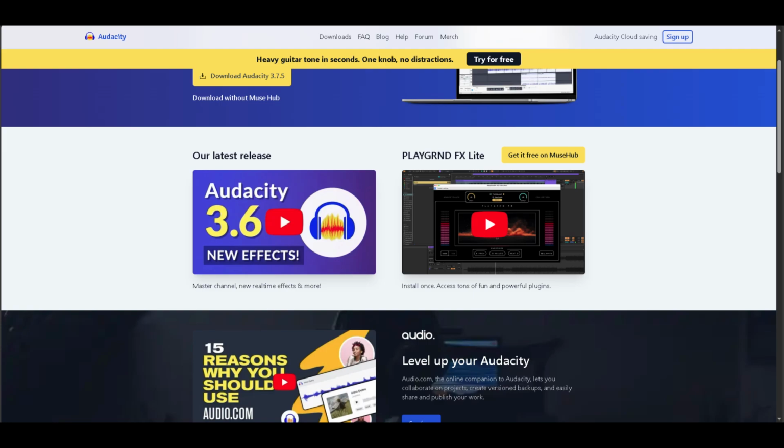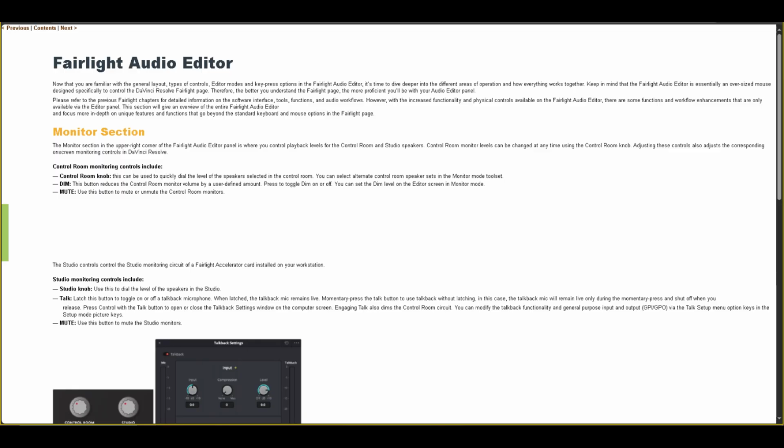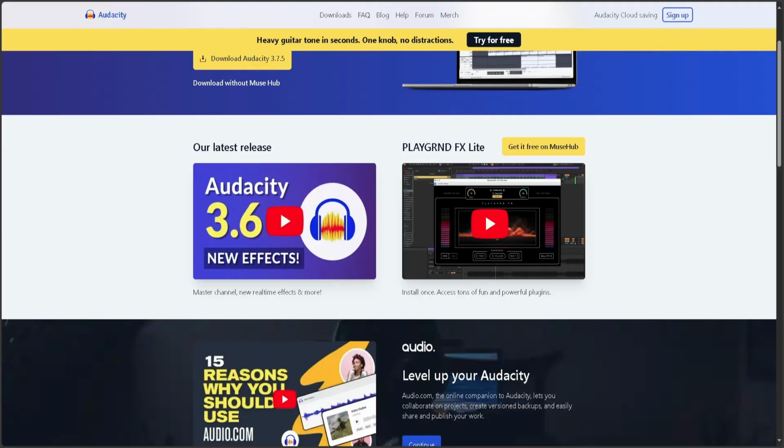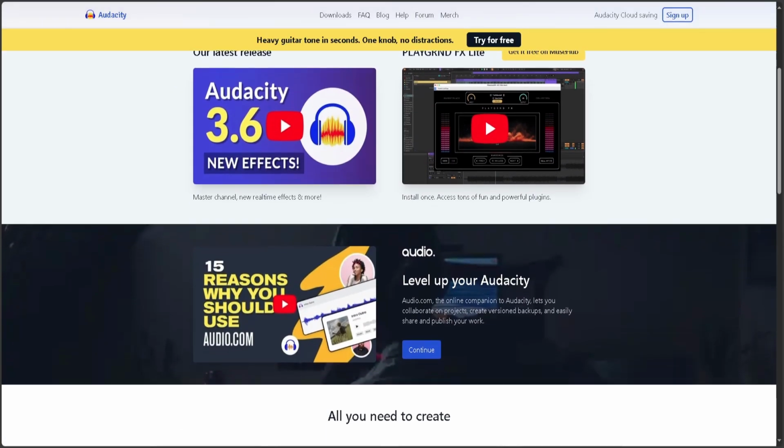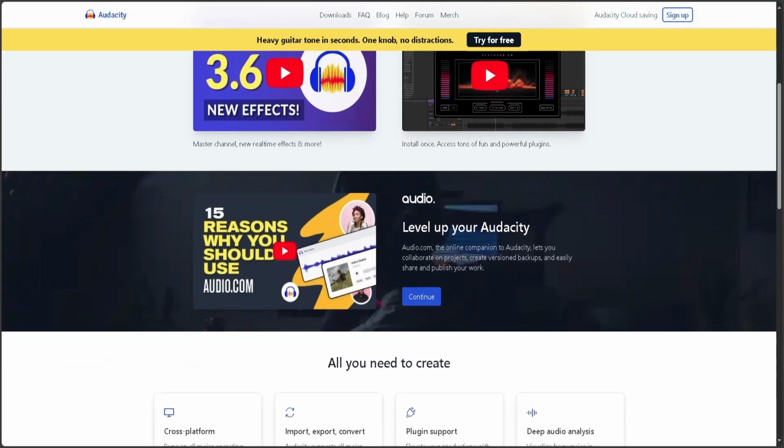Hey guys, today I'm teaching you how to compare Audacity versus Fairlight and figure out which audio editor you should choose in 2025. If you're into podcasting, music, or video post production, this guide will help you decide.